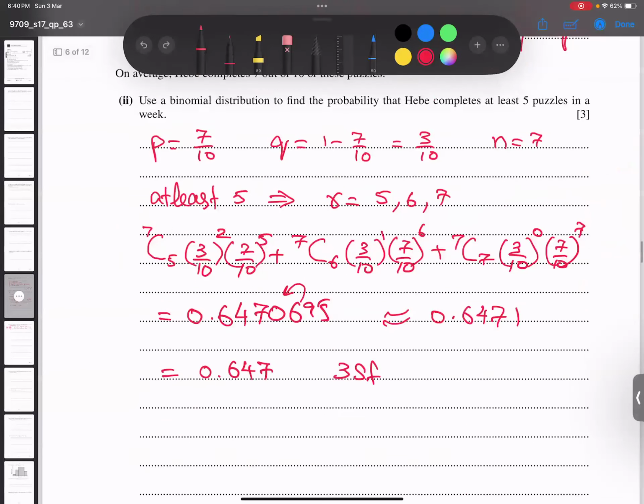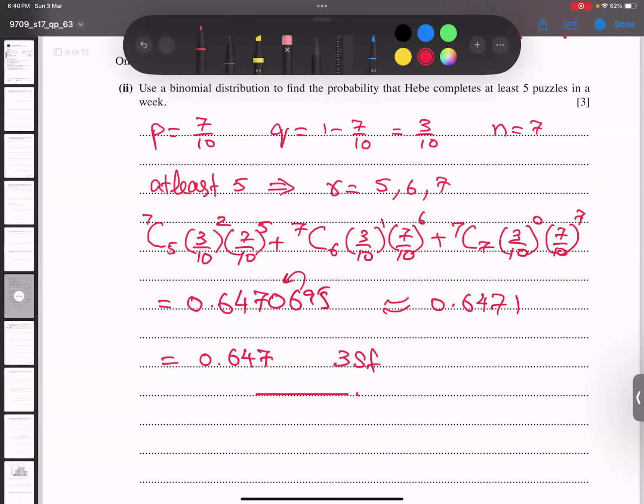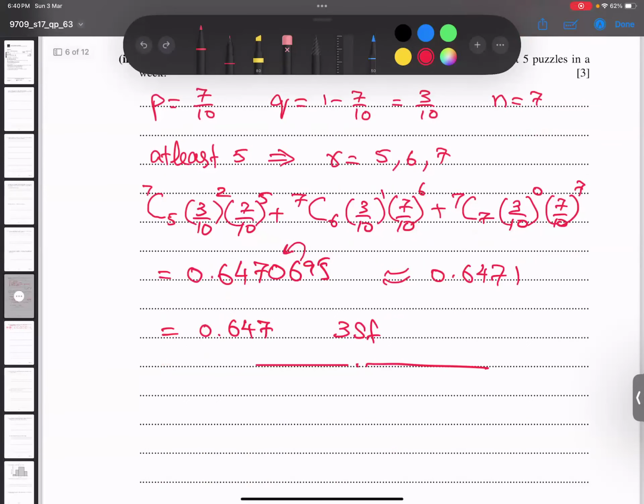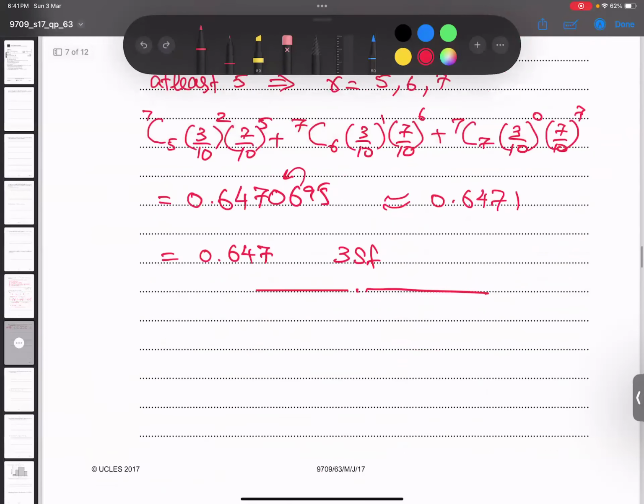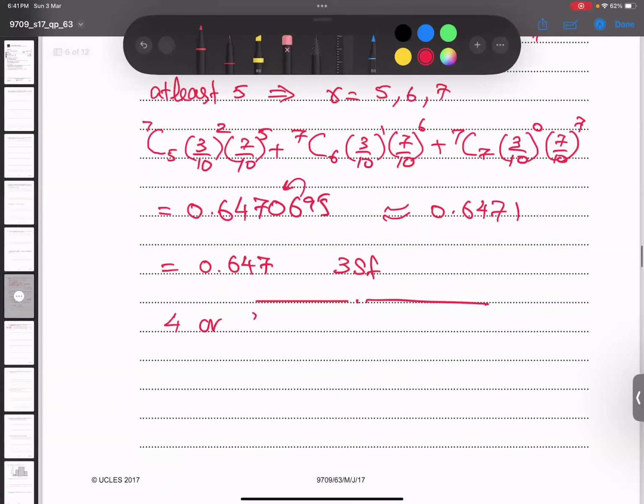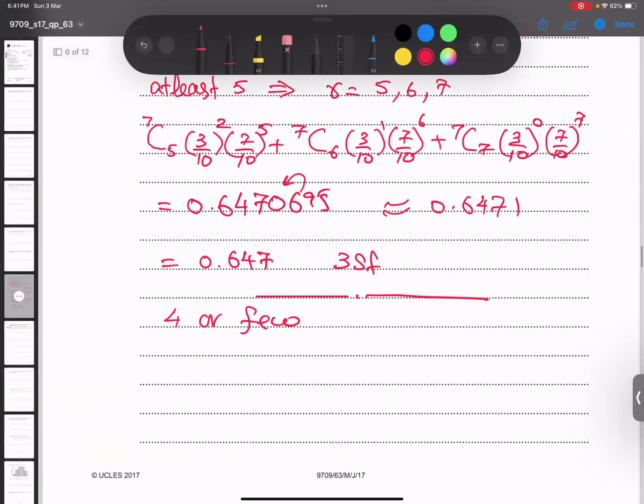First of all, I do one thing. If my question is that in a week he completes 5 or more puzzles, so this is my answer. And if I say 4 or fewer than 4, look here, read it. 4 or fewer than 4.